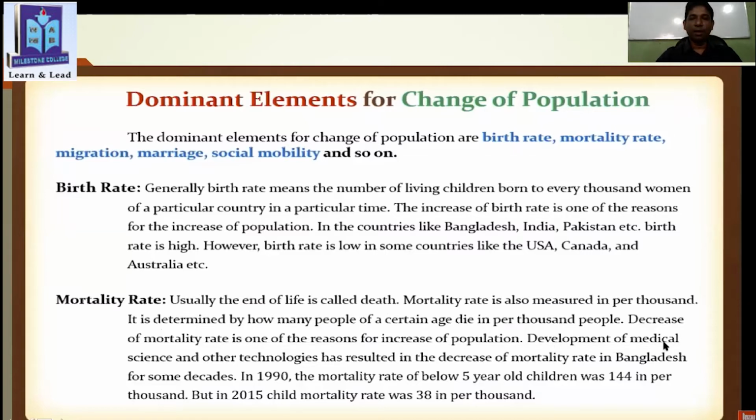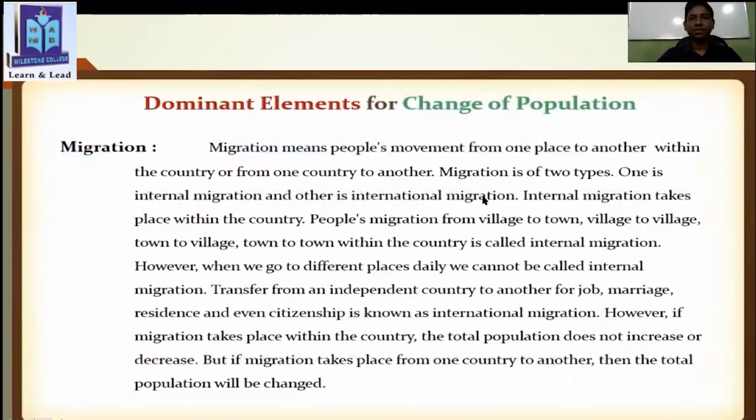So development of medical science and other technologies has resulted in the decrease of mortality rate in Bangladesh for some decades. In 1990, the mortality rate of below 5 years old children was 144 per thousand, but in 2015 the child mortality rate is 38 per thousand, because of modern science and technology. Now our mortality rate is low. Okay. Very good.